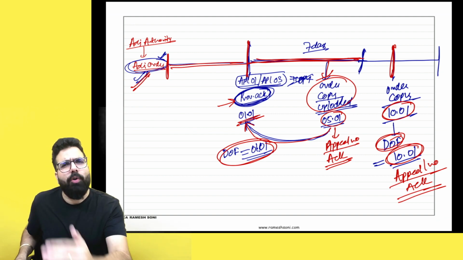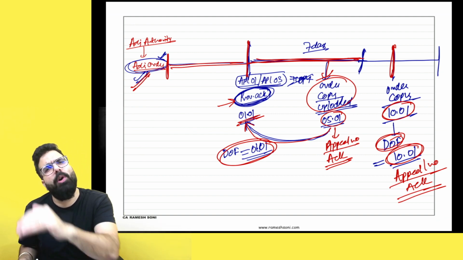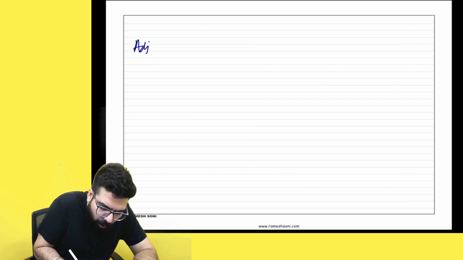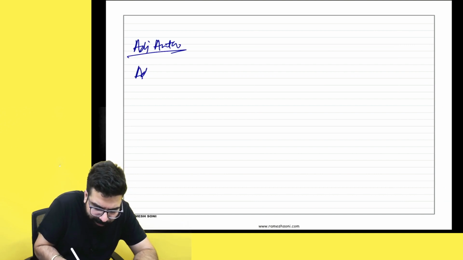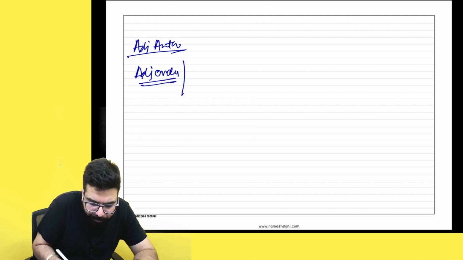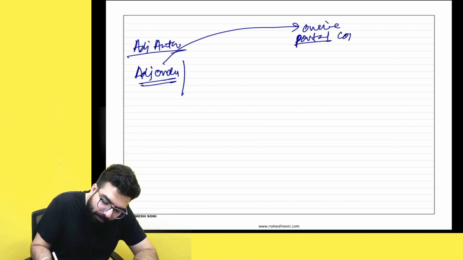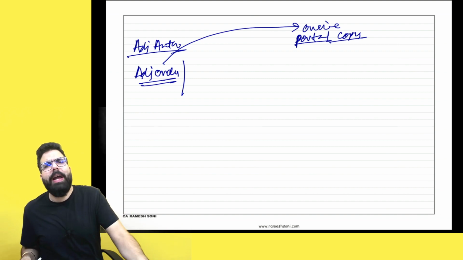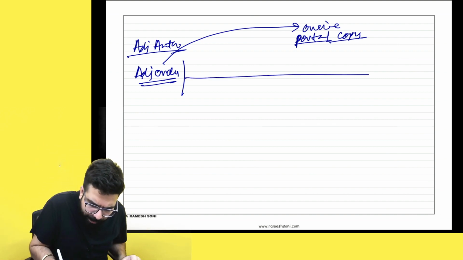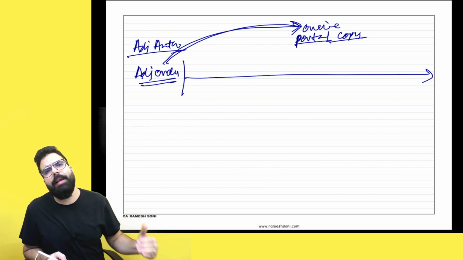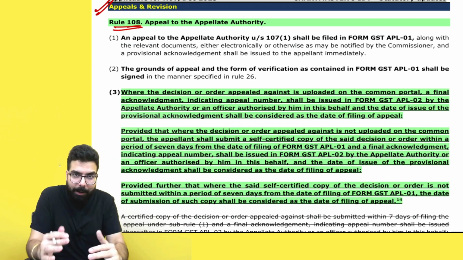Now, people went ahead and told, sir, you are telling order copy should be uploaded within 7 days. Sir, tell me one thing. Supposing the adjudicating authority who passed the adjudication order against me has already uploaded the copy of the order online on the portal, why do I have to go ahead and put the order copy? Supposing the order copy is already uploaded online, then in that scenario, what will happen?